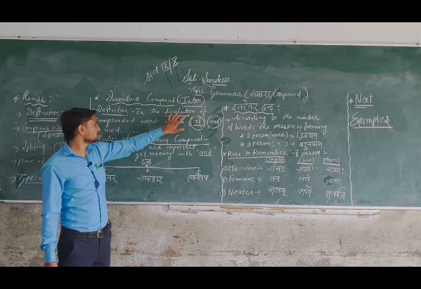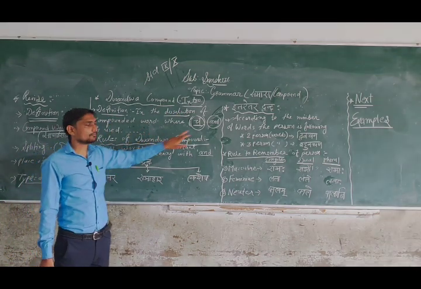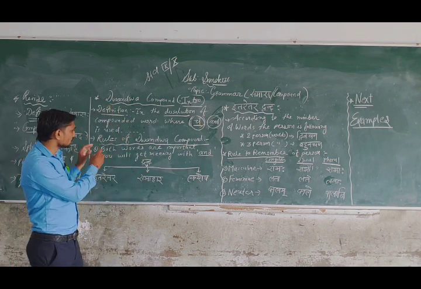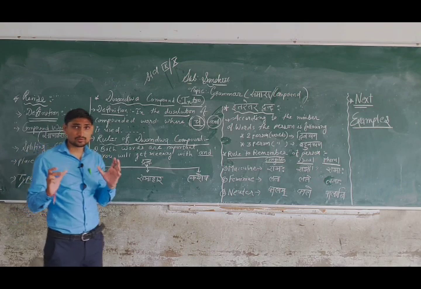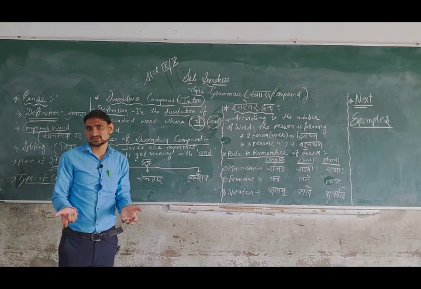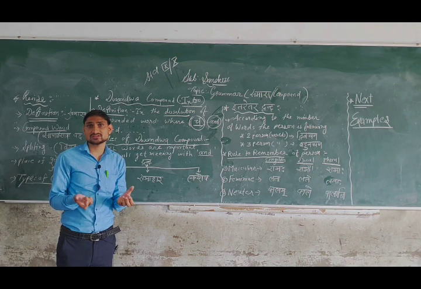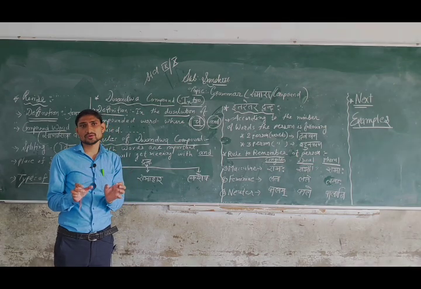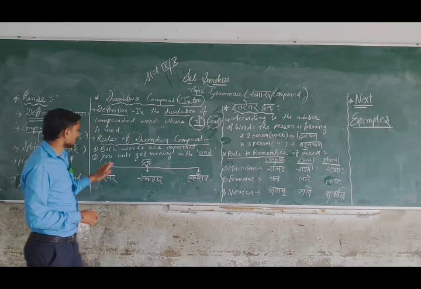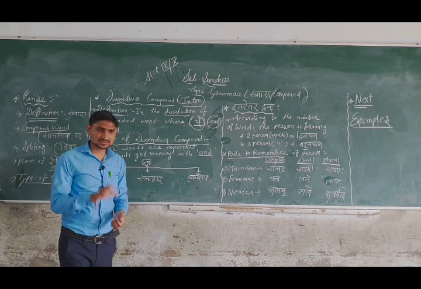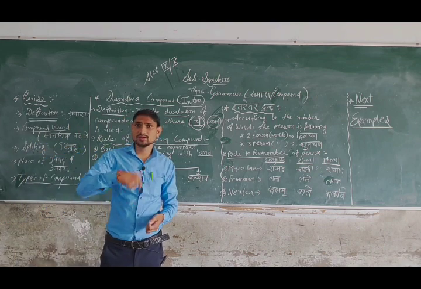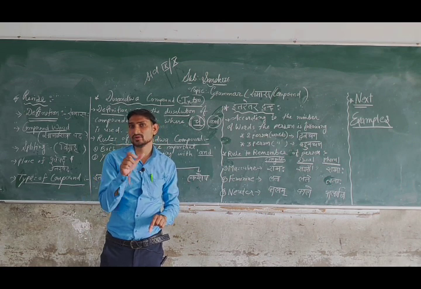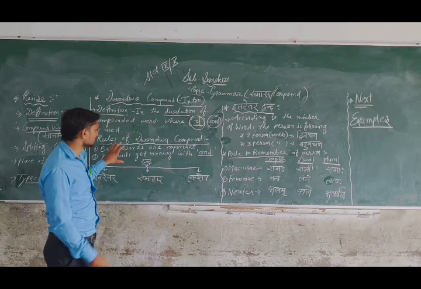Again I repeat, dissolution of a compound word by cha, meaning "and", is known as Dvandva Samas, and the rule is as follows. In Dvandva compound both words are important. We have to give importance to both words, not only one word. Another, you will get meaning with "and": two words given, and if you do vigraha, splitting and putting properly, you will get the answer. That is known as the Dvandva Samas.